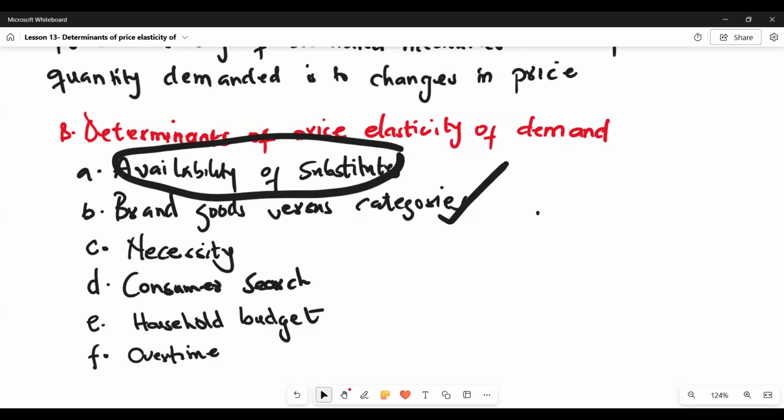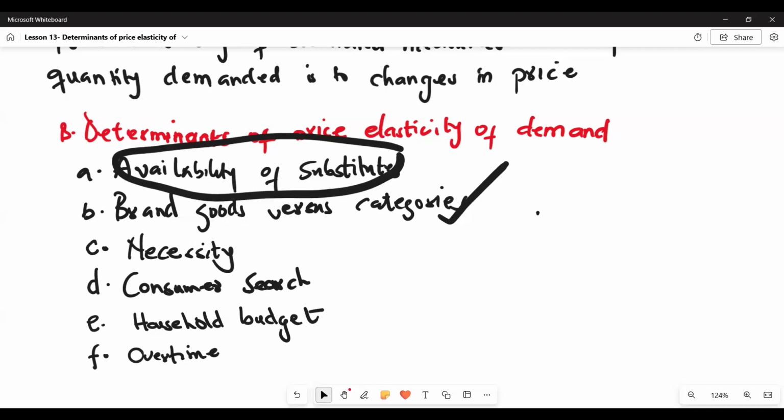When you consider the category of cereal as a whole, demand is more inelastic. This means that consumers will be less responsive to an increase in the price of cereal as a whole, because they'll have to switch to alternative breakfasts such as toast or yogurt. However, when you consider brands of cereal, demand will be more elastic.